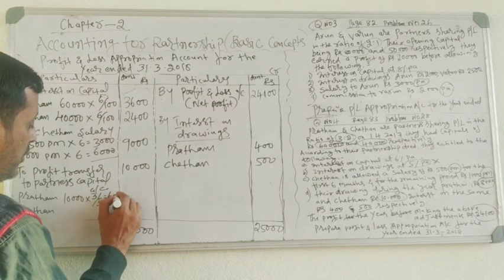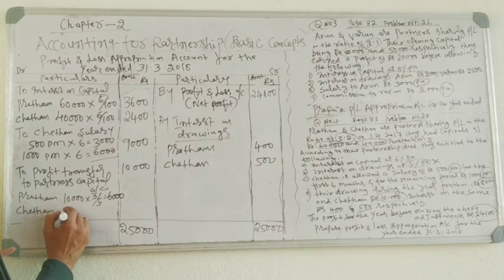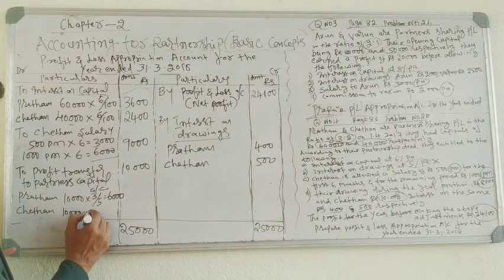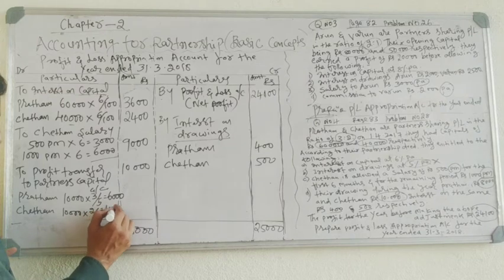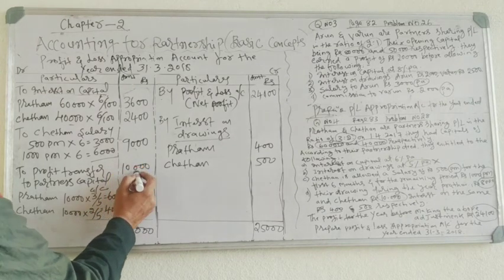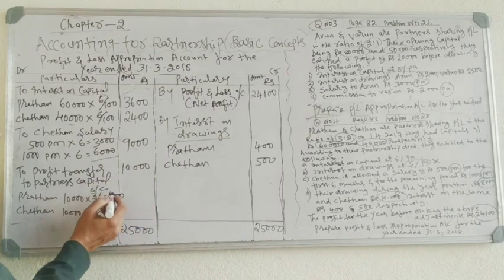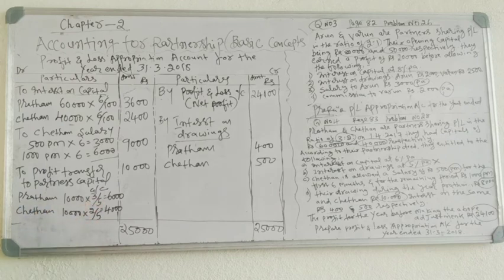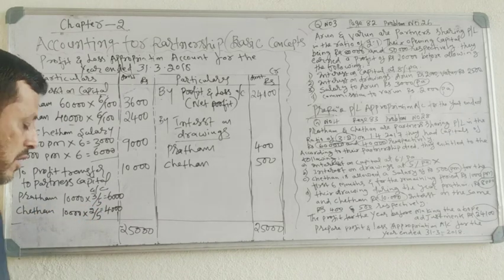It comes to 6,000 in the inner column. 10,000 into Chetan ratio 2, total 5, it comes to 4,000. Total 10,000 remaining profit. This surplus profit is divided among partners in the ratio of 3:2, meaning Pratham will get 6,000 and Chetan will get 4,000.